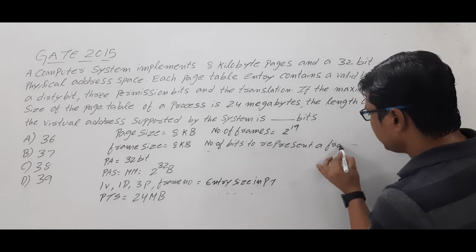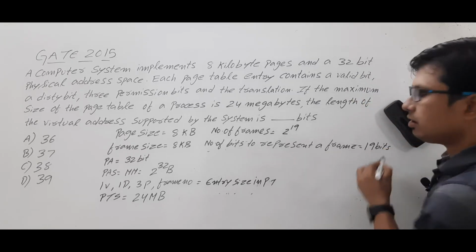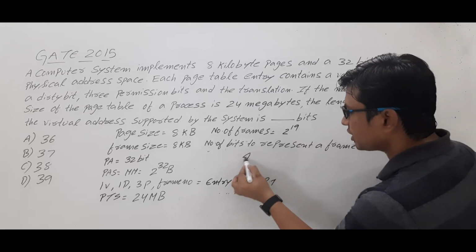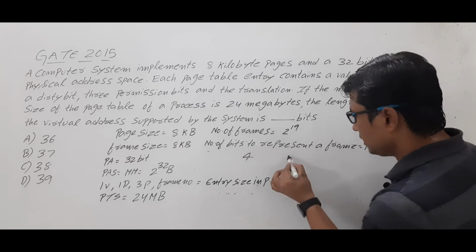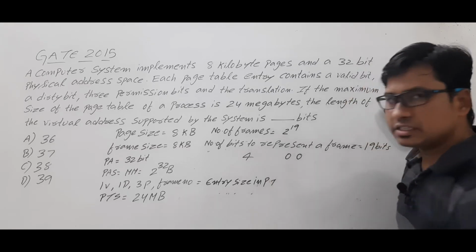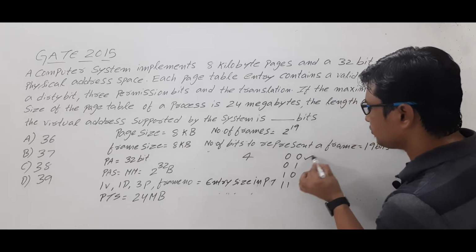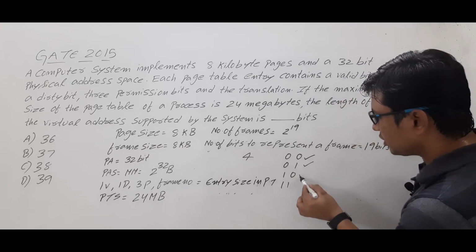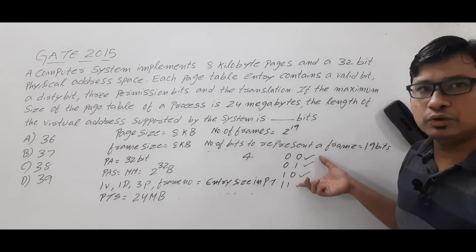A single frame, if you want to represent, you need 19 bits. Am I right or wrong? If you have 4 frames, then how many bits are required? 2 bits are required. One bit can be 0 0, another 0 1, 1 0, 1 1. See, this is frame number 0, frame number 1, frame number 2, frame number 3. So if you have 4 frames, you need 2 bits.